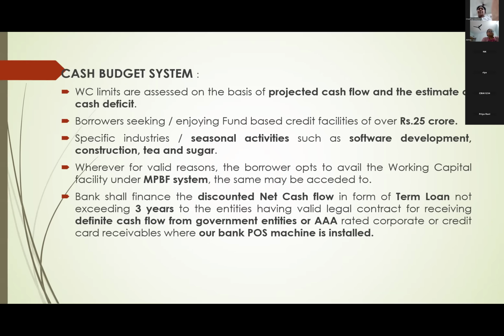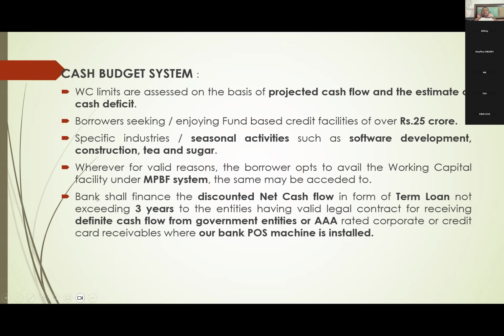And apart from that, NBFCs also you have to assess under the cash budget system. And wherever for valid reasons the borrower opts to avail working capital under the MPBF system, you have to do so. The MPBF system will always prevail over other systems. It is powerful. If the borrower asks, yes, you have to proceed under it.